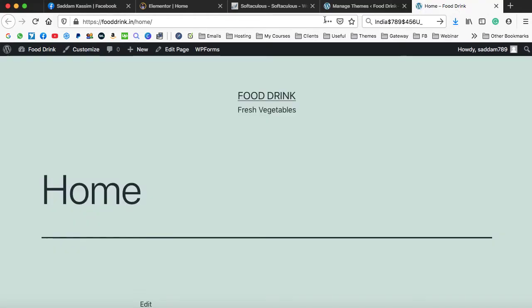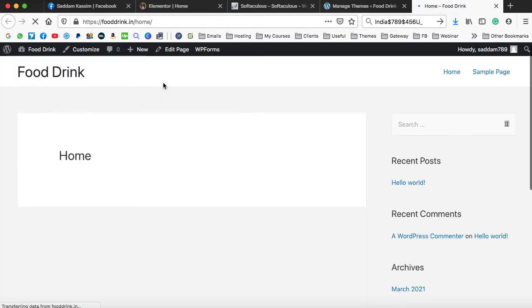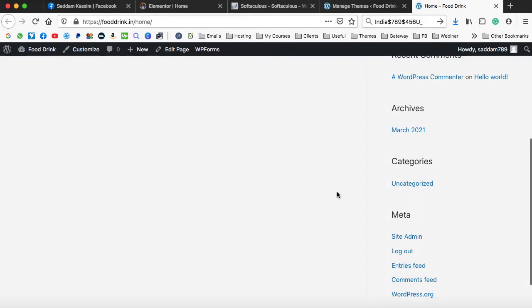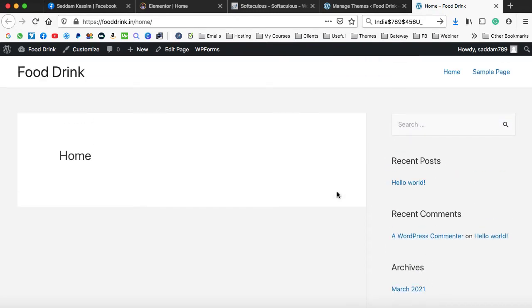Now let's go ahead and we can refresh our home page. Here we go. So you can see the complete design layout has been changed. I know this also doesn't look good at all, but that's not a problem. We'll be making this page more impressive in the upcoming few minutes. But right now the design of this entire web page has been changed.